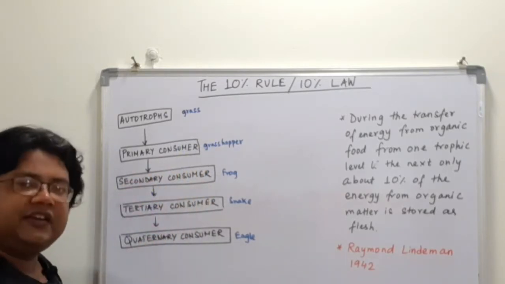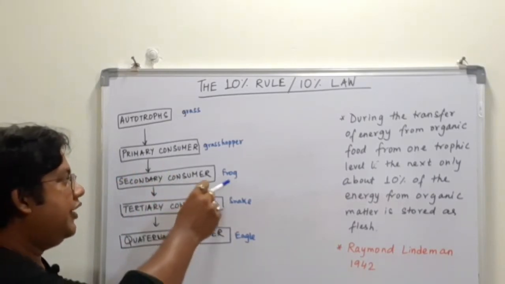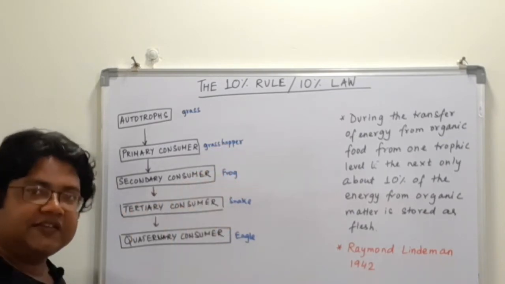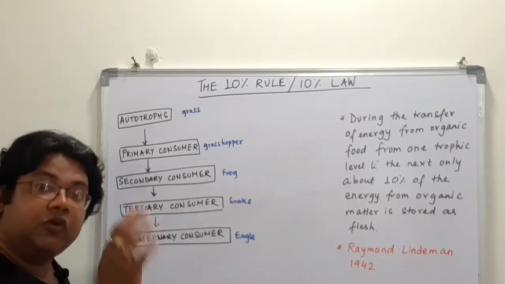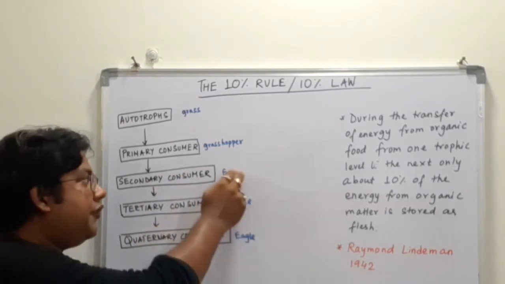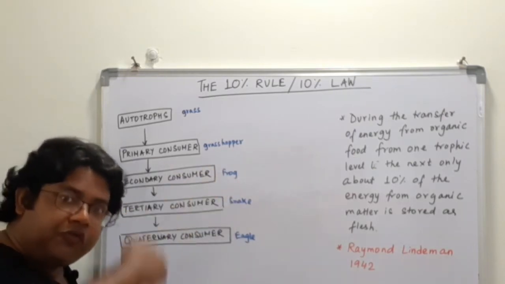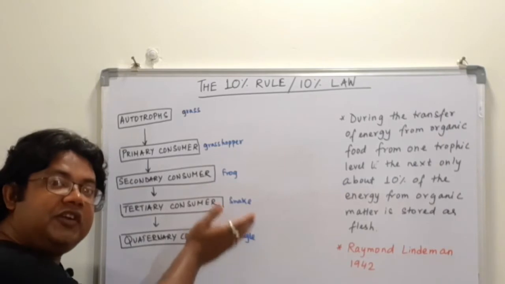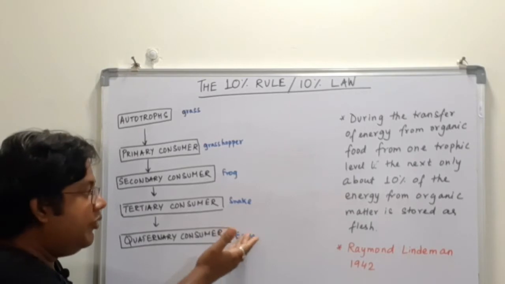Then comes a secondary consumer. Secondary consumers are those which feed on the primary consumers. We have taken the example of a frog. The frog will feed on the grasshopper, so the frog becomes a secondary consumer. Then we have the tertiary consumers, which feed on the secondary consumers. The example is snakes. Snakes will feed on the frogs, so snakes become the tertiary consumer. If you go further, we have the quaternary consumers. These will feed on the tertiary consumers. Examples of quaternary consumers are eagles or hawks. They will feed on the snakes.